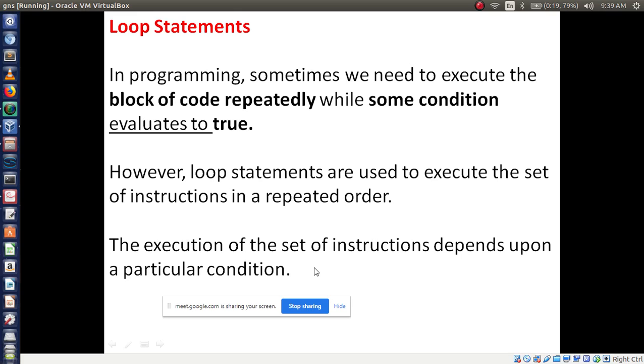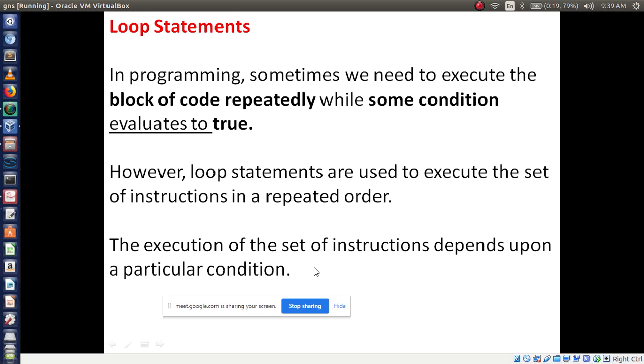Loop means executing code repeatedly, but how many times depends on the condition. Based on the condition we execute a block of code repeatedly, which may be a single statement or multiple statements.